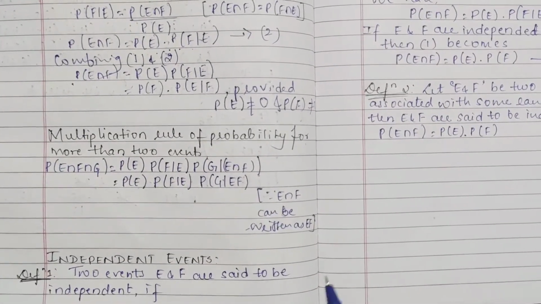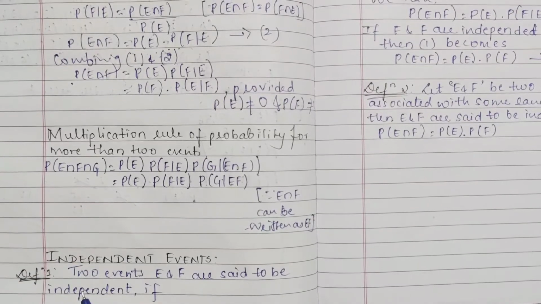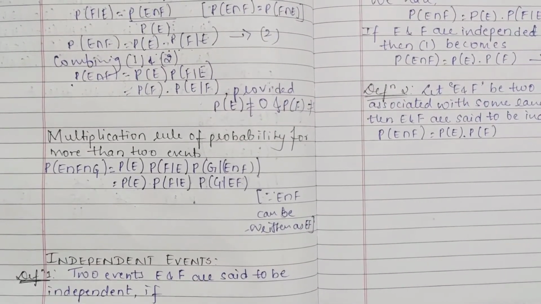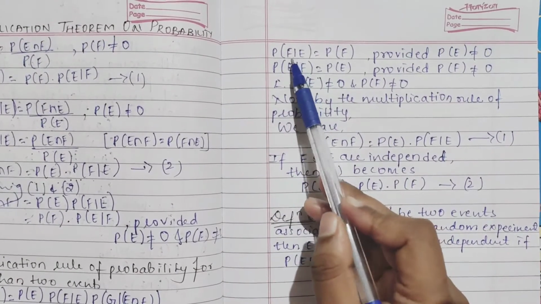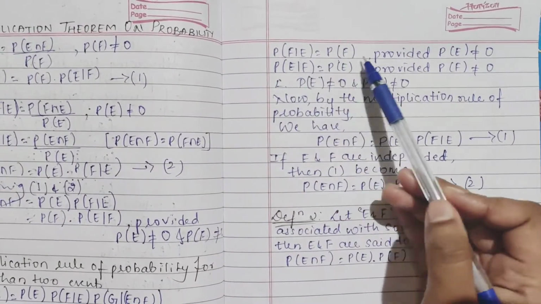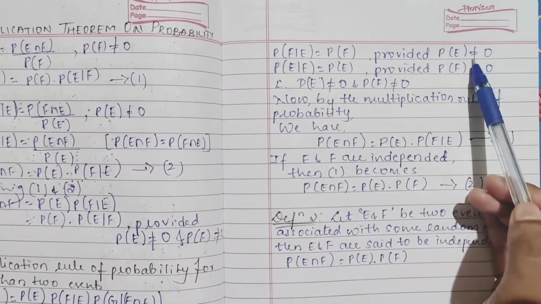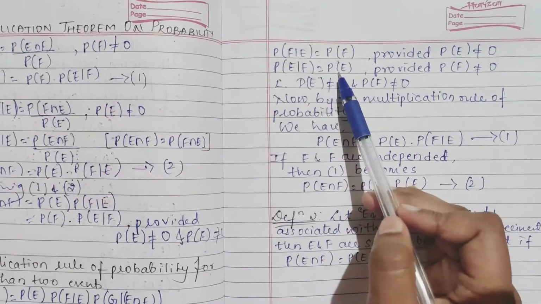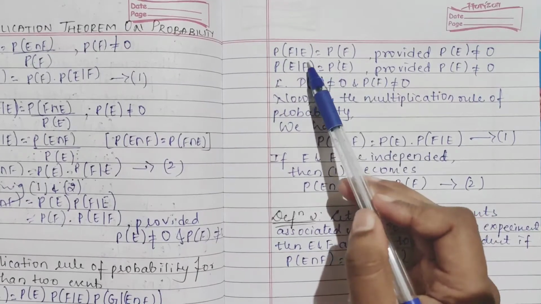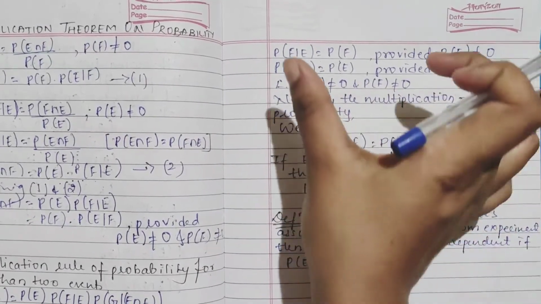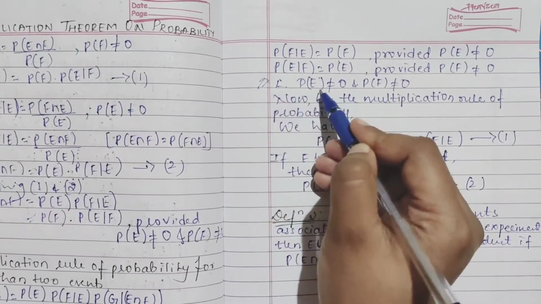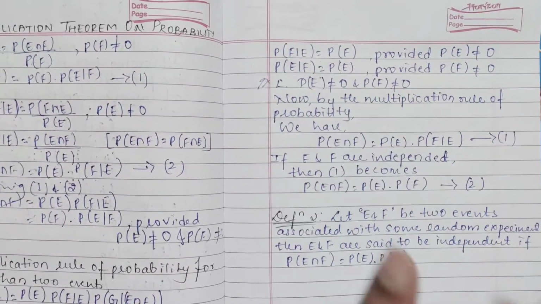Next is independent events. You have one definition: 2 events E and F are said to be independent if P(F|E) is equal to P(F), provided P(E) should not be equal to 0. In the same way, P(E|F) is equal to P(E), provided P(F) should not be equal to 0, which means in this definition P(E) and P(F) should not be equal to 0.